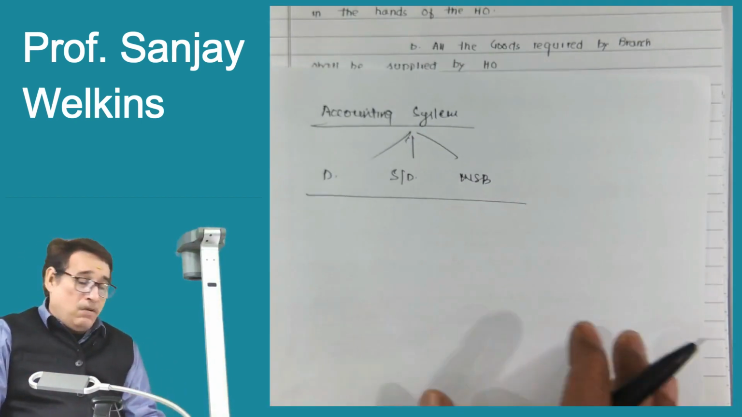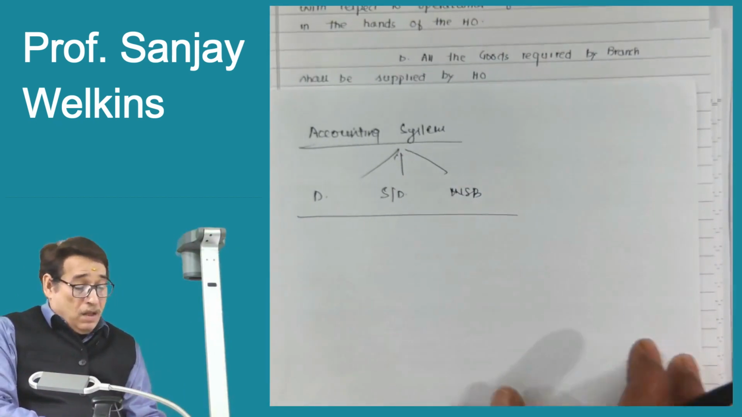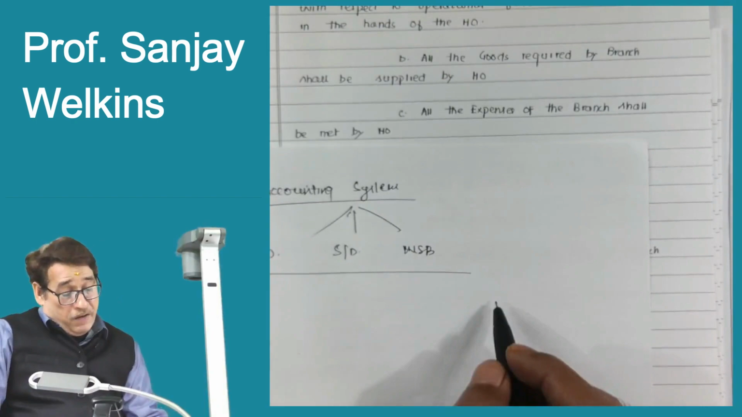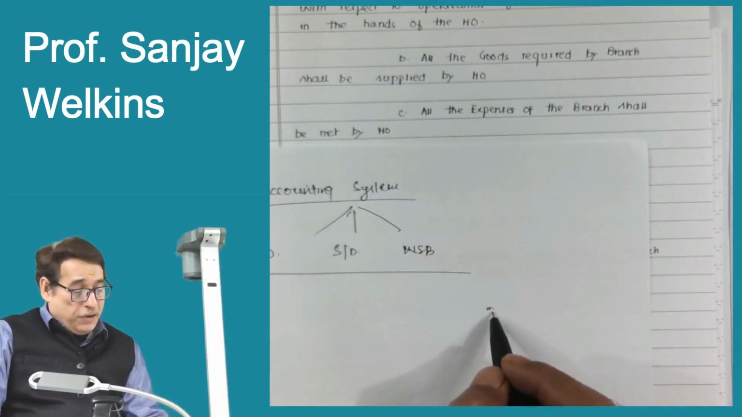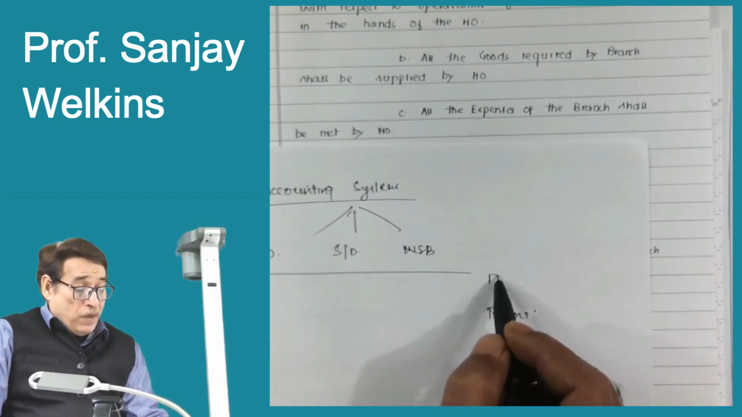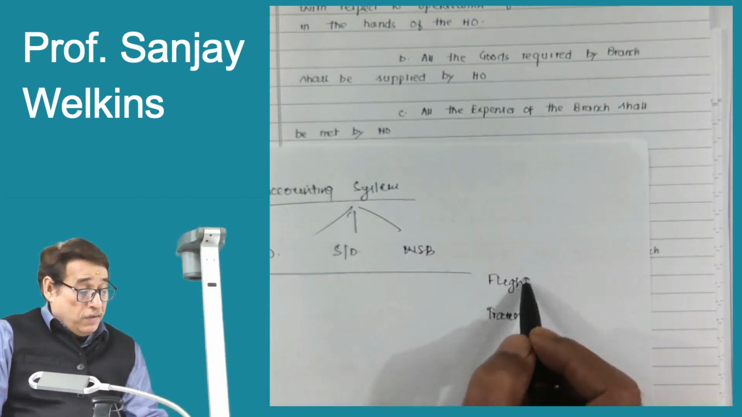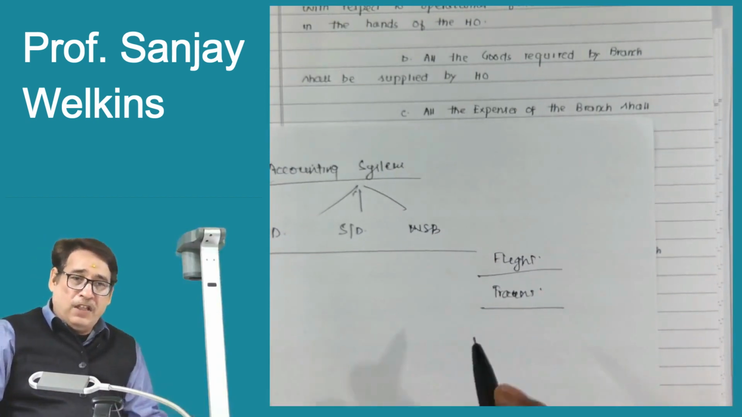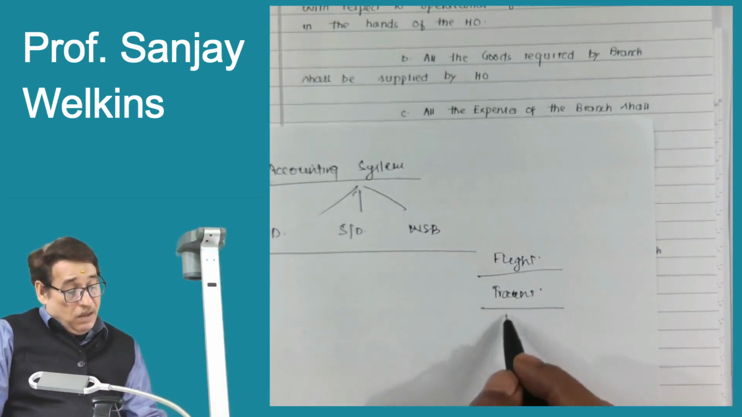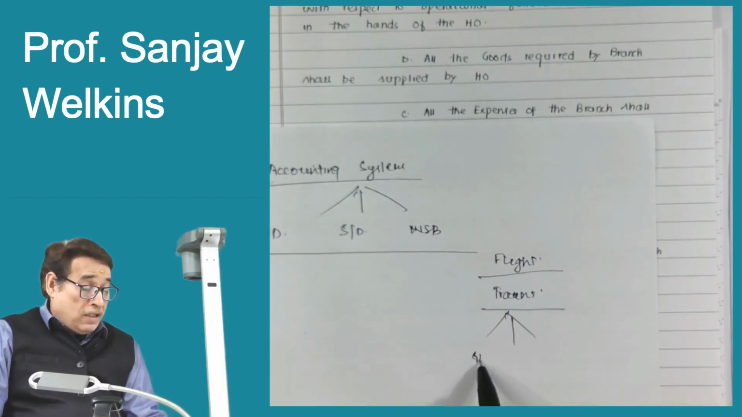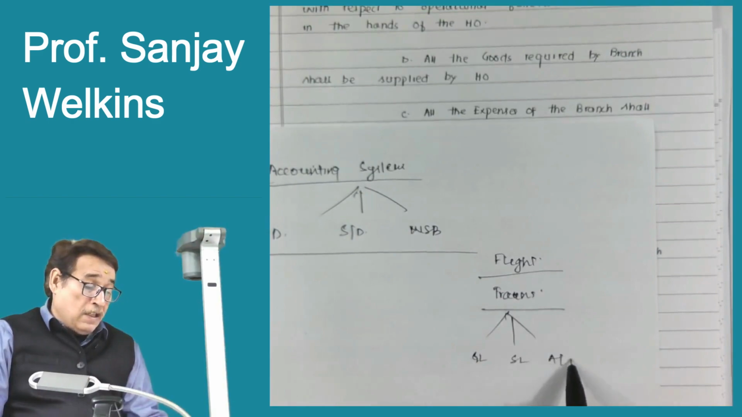Before I answer this question, I will ask you one question. You have traveled so many times by train or flight, correct? Some of you might have traveled by flight, some of you might have traveled by train. You must have seen that there are lots of classes. There is general class, there is sleeper class, there is AC class, isn't it?